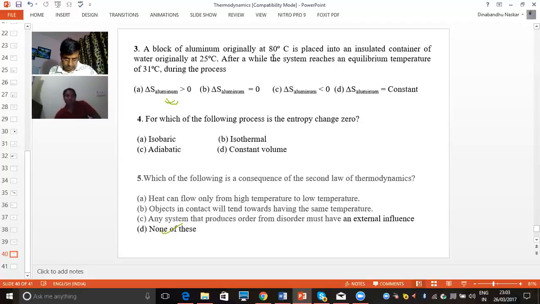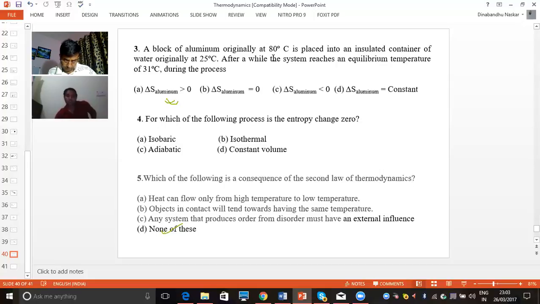The second option is: objects in contact will tend towards having the same temperature. The third option is: any system that produces order from disorder must have external influences. This is the correct choice according to the second law of thermodynamics, because it is clearly written: any system that produces order from disorder.